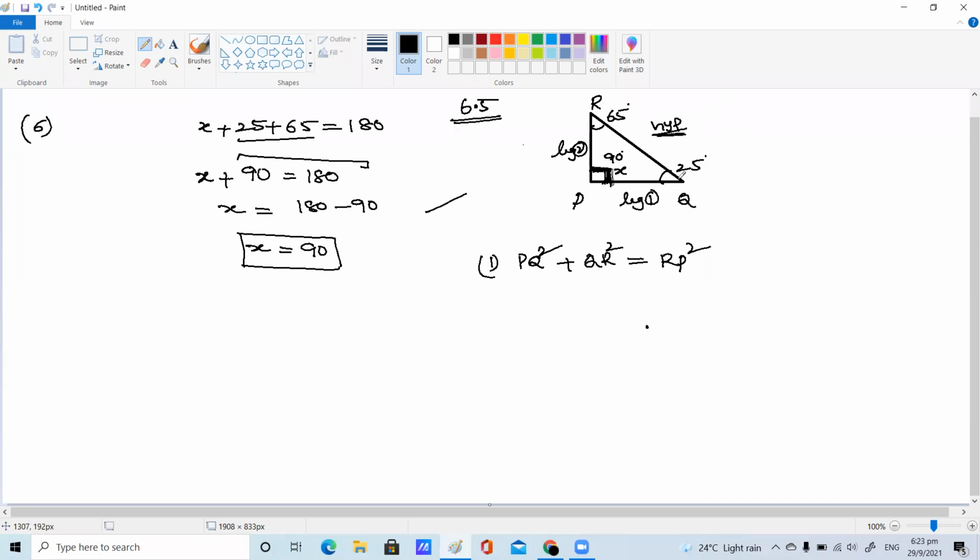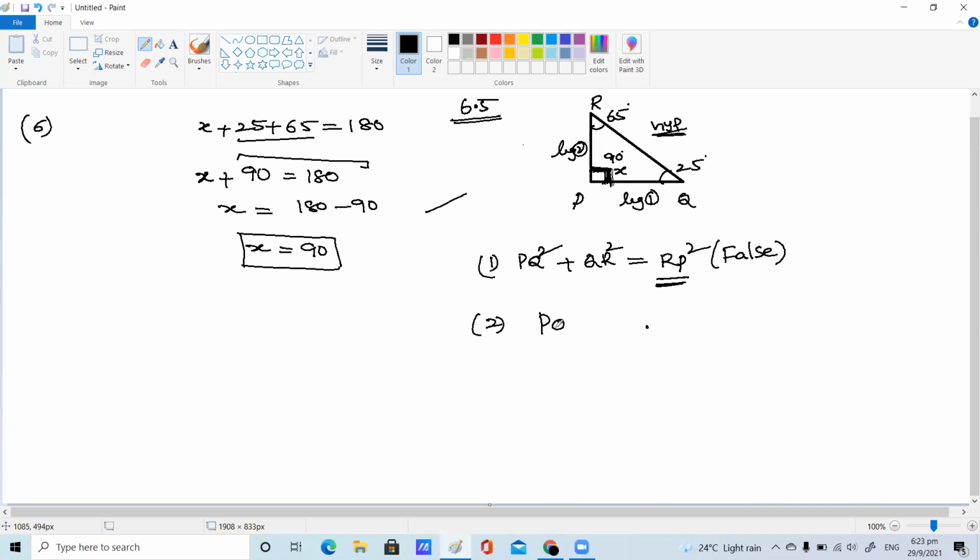So what is the hypotenuse? Ma'am, it is RQ square. Yes, RQ square. But here what is given? Hypotenuse square is given as RP square. Is it true, children? No, ma'am. So it is false. You observe carefully, children, the given conditions.